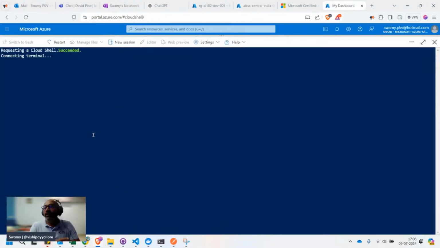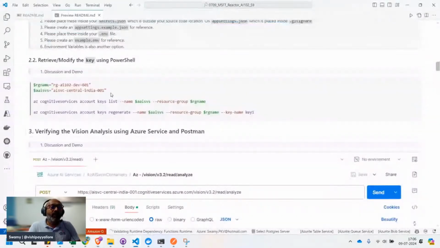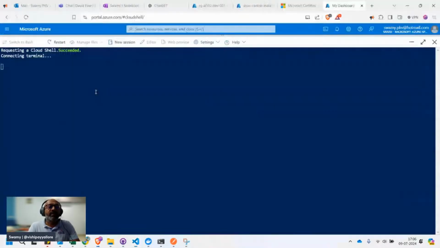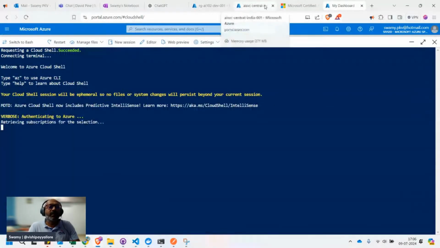I didn't mount the file share for this one, so I can't save anything. I just wanted to use it and throw it away, but eventually I'm going to mount the file share. So let's create a couple of variables. One is the resource group name, and the other one is AI services Central India. That's the name.